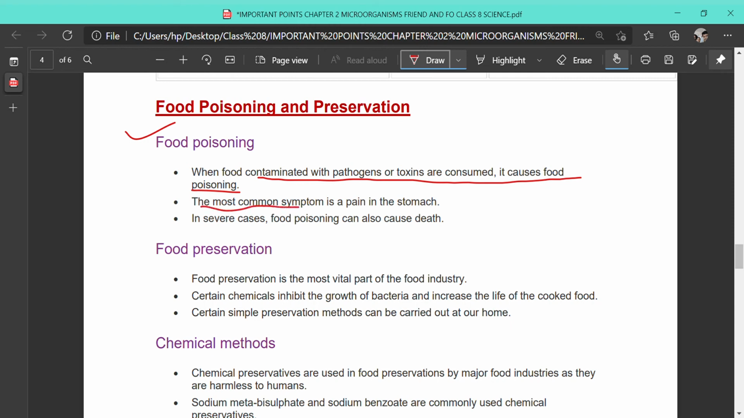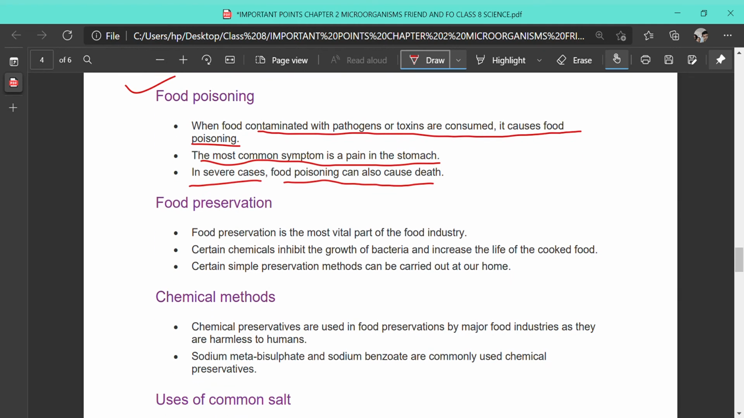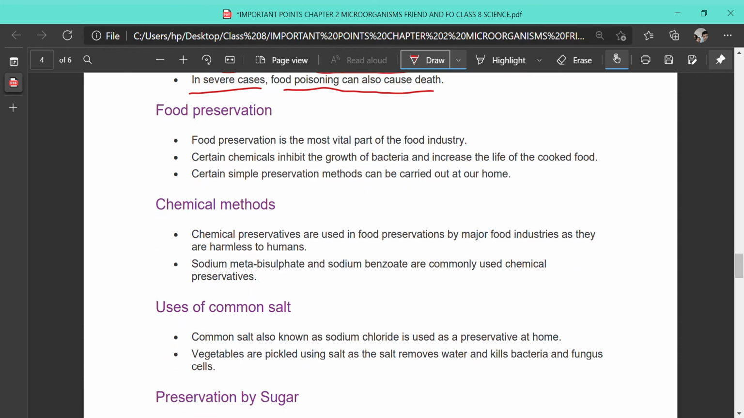The most common symptom is pain in the stomach. In several cases, food poisoning can also cause death. So in severe cases, death can also occur. So we have to do food preservation. So what is food preservation? It is the most vital part of the food industry.